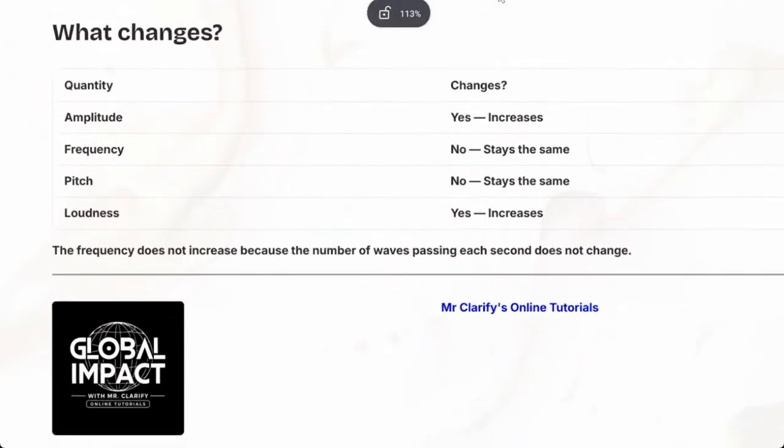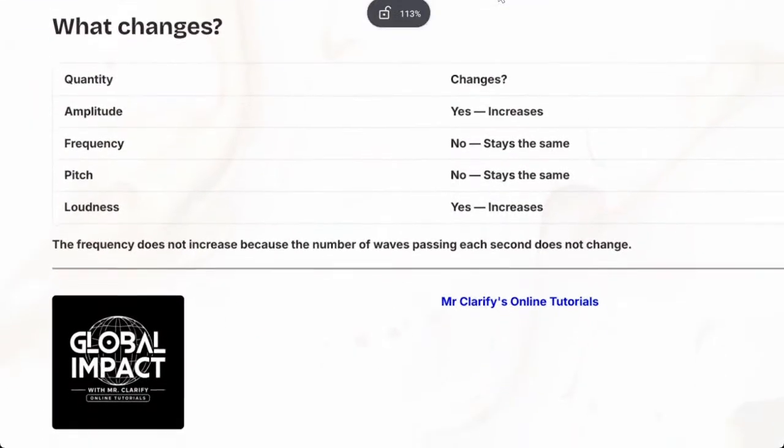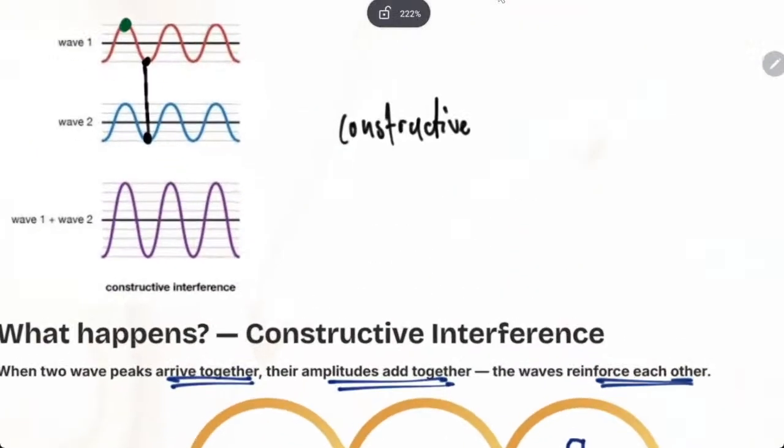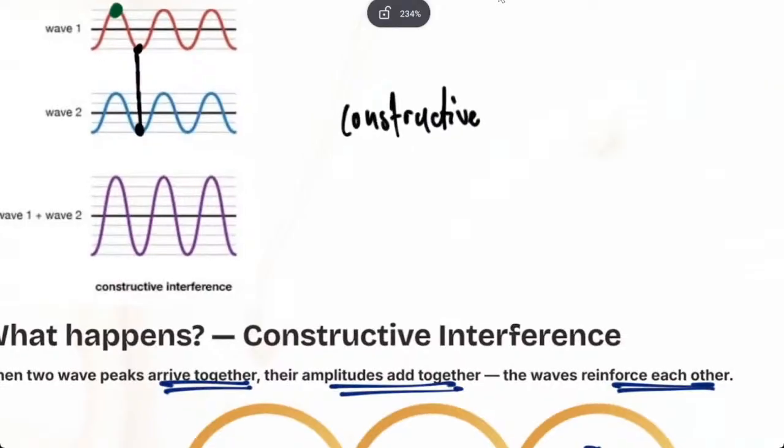Now, let's see what changes in constructive interference. The amplitude, does it increase? Yes. The new wave you are going to make, look at it. It has a bigger amplitude. Remember, amplitude is from equilibrium, this zero, to either the top or the bottom.